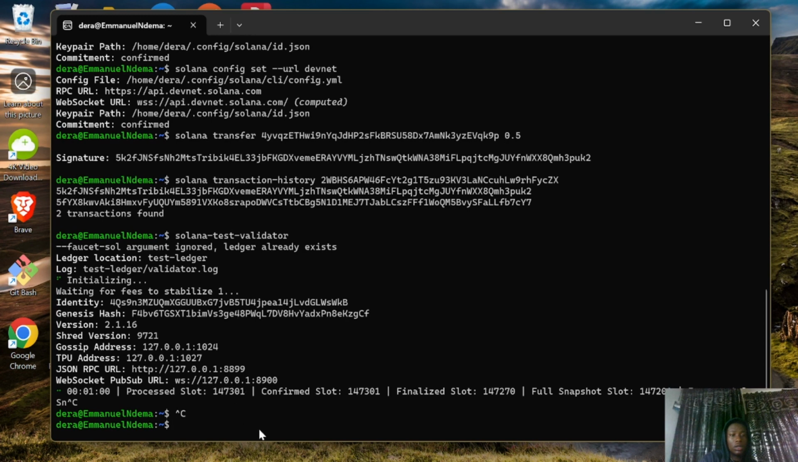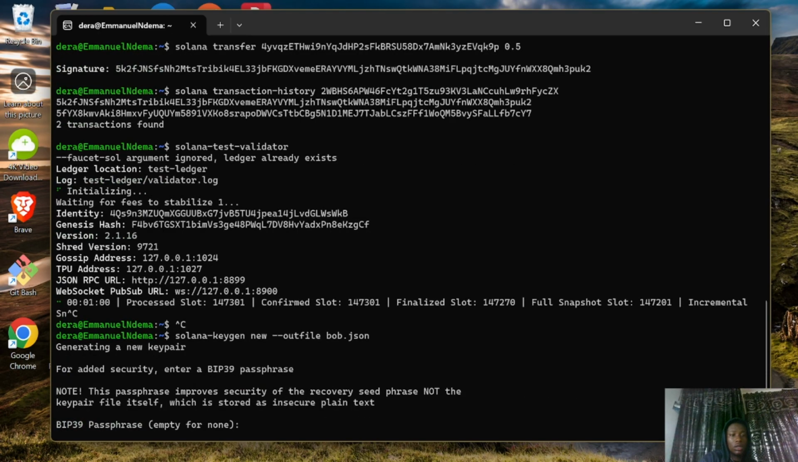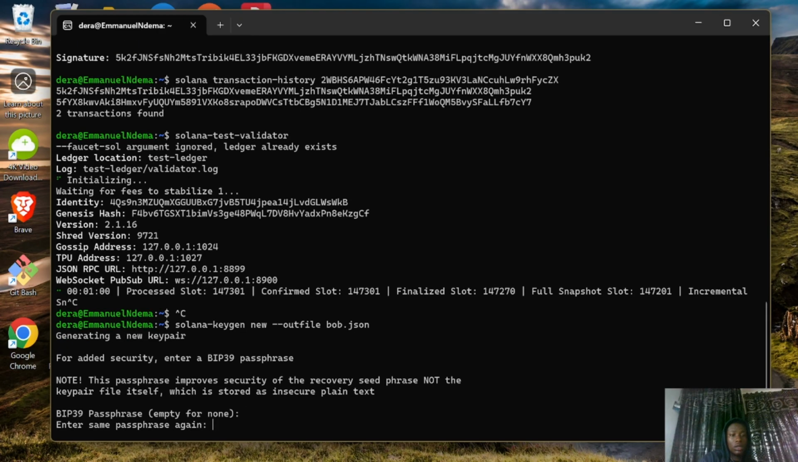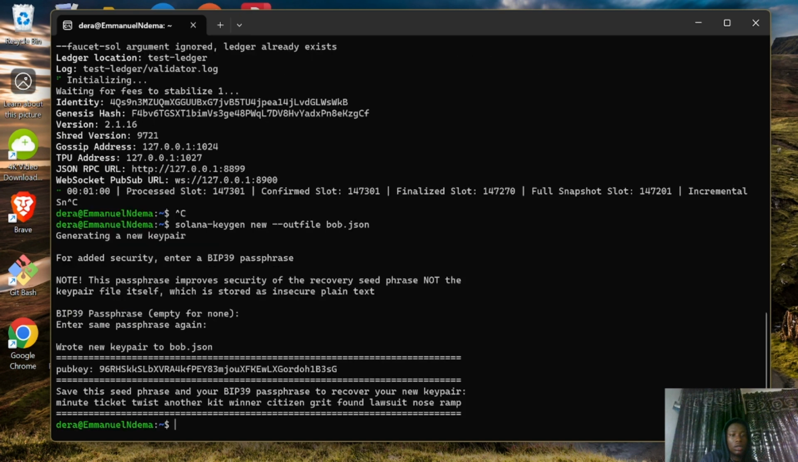Now, the next is to create an additional key pair. And how can you do that? So solana-keygen new, then we have to use the outfile flag. Say we wanted to create a wallet for, let's say, Alice or Bob. So let's say bob.json. Now you have to enter the password for Bob, and enter again. And as you can see, it has been created. This is the public key of Bob.